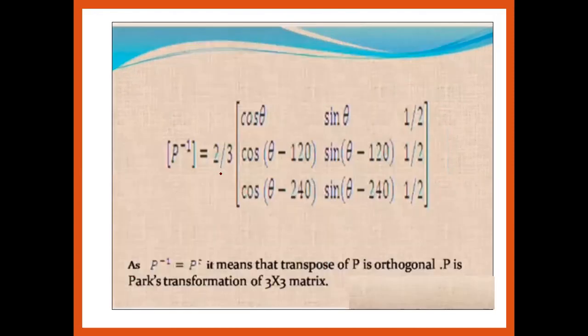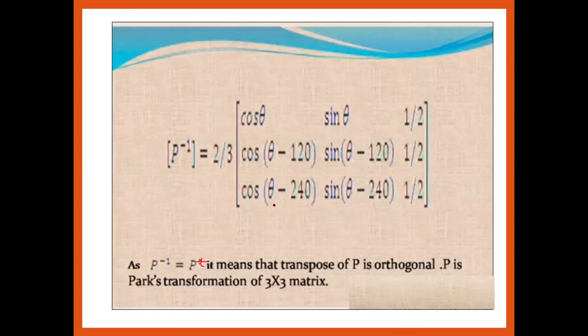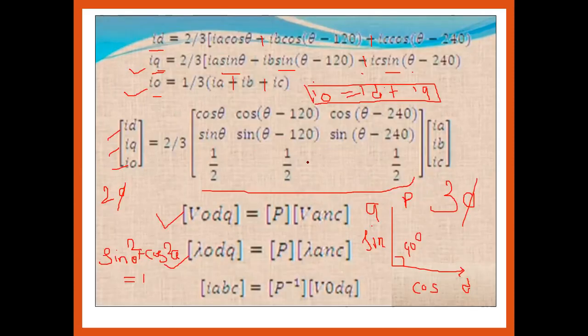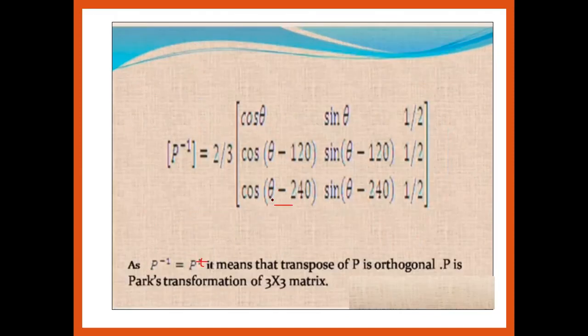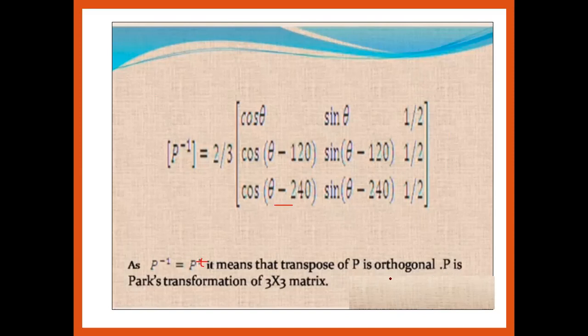So P inverse is nothing but 2 by 3 cos of theta, sin theta, 1 by 2. What did we find as P inverse? It's a transpose of that P. P inverse is nothing but the transpose of that P matrix. If I transpose it, cos theta, cos of theta minus 120 and cos of theta minus 240, the rows should change with the columns. The rows change into columns, so cos of theta minus 120, cos of theta minus 240, sin minus 120, minus 240, 1. So rows change to columns, so that we get a P inverse, and P is orthogonal, and P is nothing but the Park transformation 3 by 3 matrix.